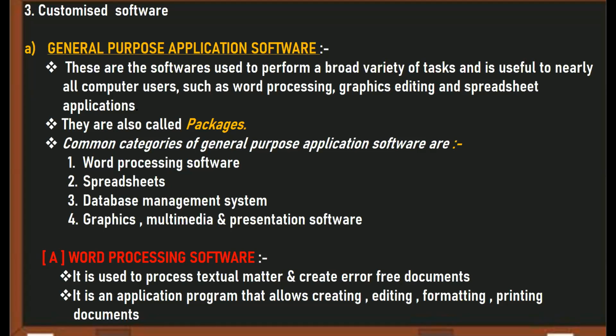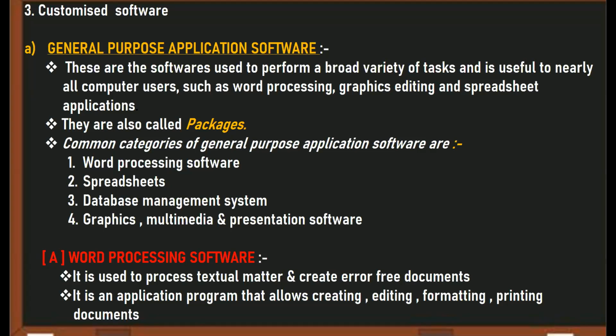And what are the different categories of general purpose application softwares? Beta, there are four categories. Beta, listen one thing. There is a difference in the words categories and example.